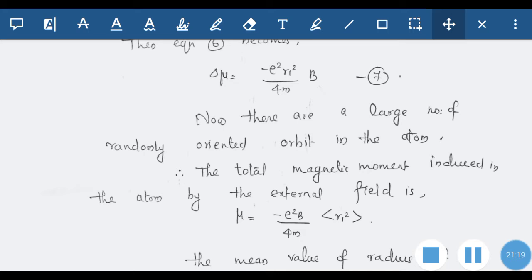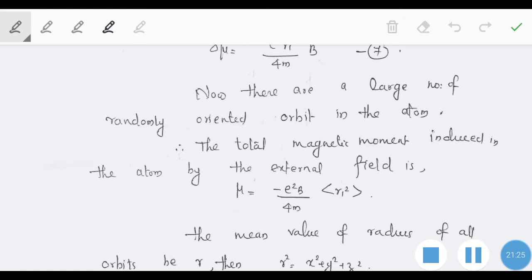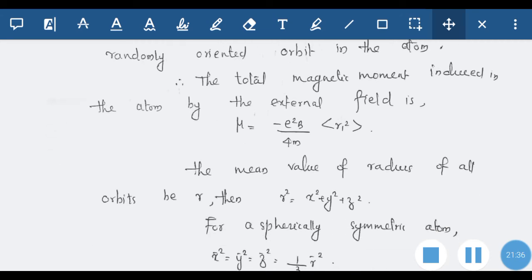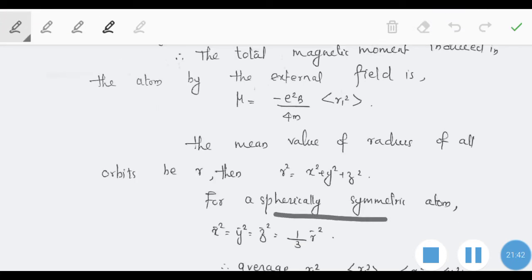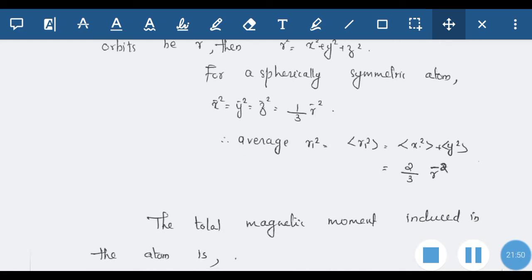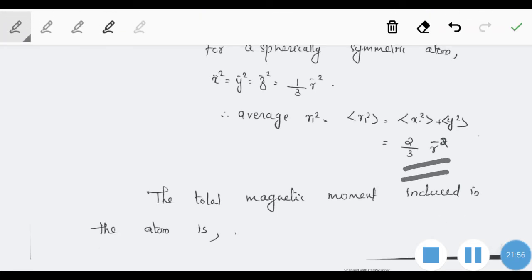Now there are a large number of randomly oriented orbits in the atom, and therefore the total magnetic moment induced in the atom by the external field, we have to take the summation, so it is equal to minus e square B divided by 4m, constant ആണ്. Then R should be taken as the average of R1 square, the mean value of the radius of all the orbits. R square is equal to x square plus y square plus z square, and for a spherically symmetric atom all these will be equal to 1 by 3 R square. So the average of R1 square will be equal to 2 by 3 R square.